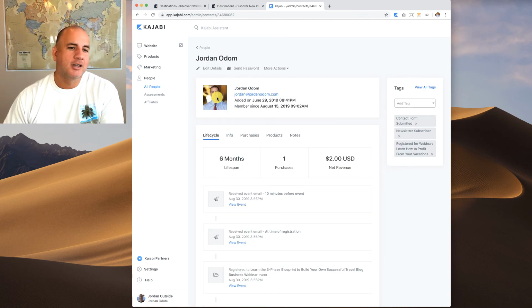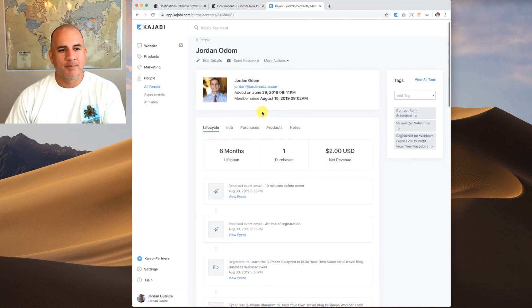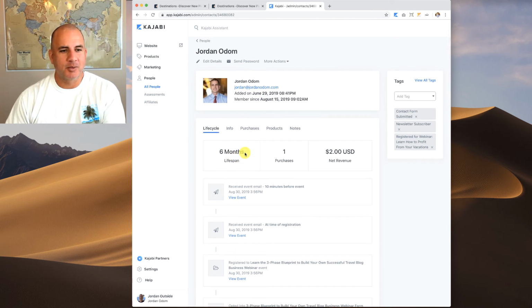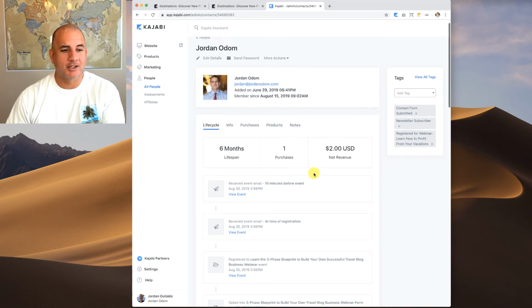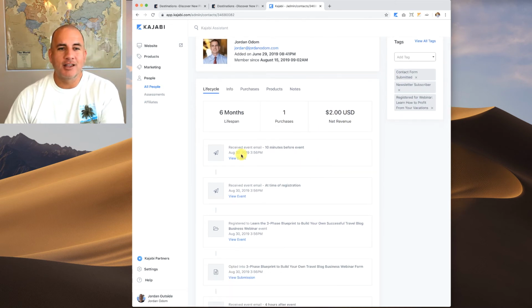Okay, so it shows my picture because I've got that on the web associated with this email. If they have a picture associated, like if you're using Gravatar, it's going to pull in that picture. It's going to show when they were added, how long they've been a member, and then the life cycle. So a 6-month lifespan with one purchase, $2 because it was just a test transaction. But then you can see everything that's happened.